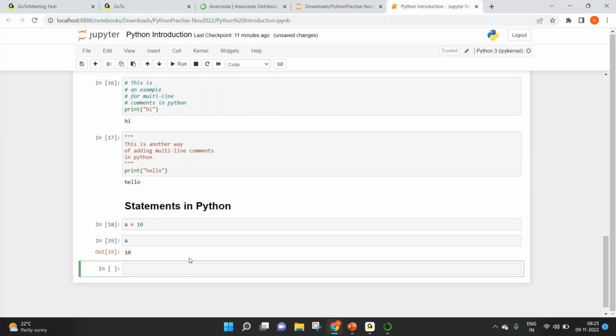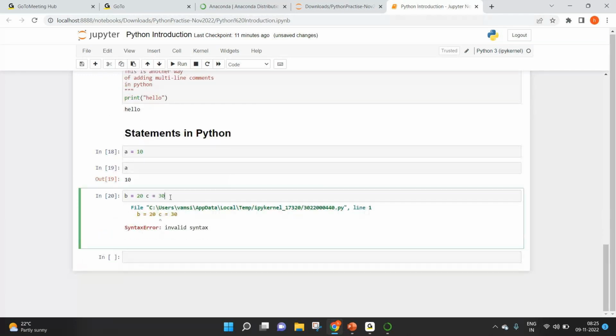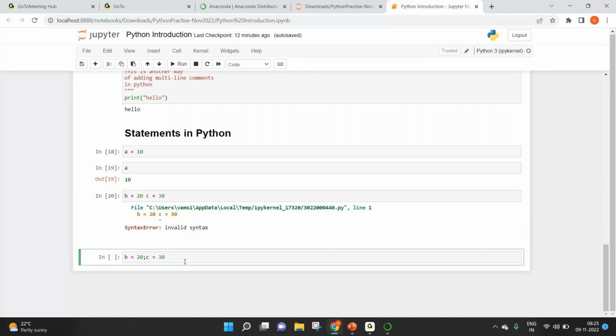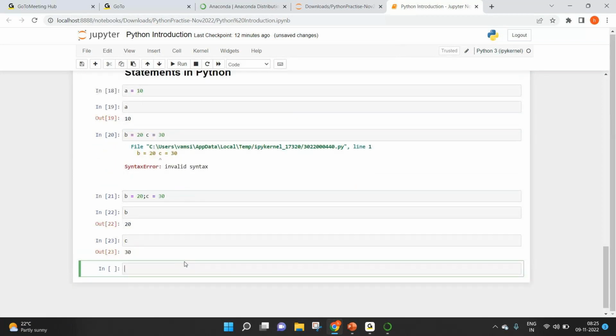Let's say I wanted to have two variables defined in the same line. Let's say b equal to 20 and c equal to 30. This is not valid. Even though these are two different statements, we are trying to add them in the same line. This is not allowed. If you wanted to have multiple statements in a single line, then separate those with a semicolon. This should work now. Have a look at their values. B is 20, C is 30. So that's how you can have multiple statements in a single line.